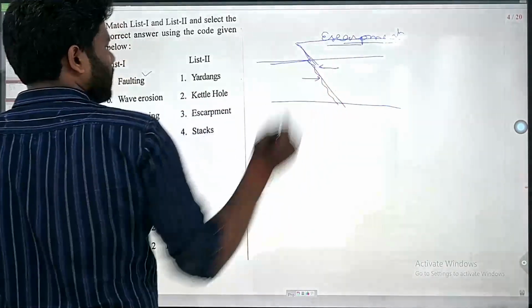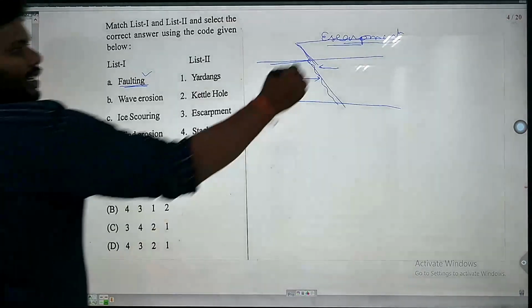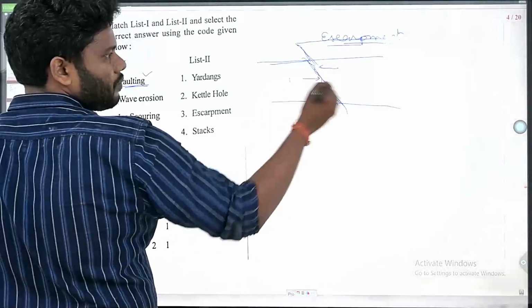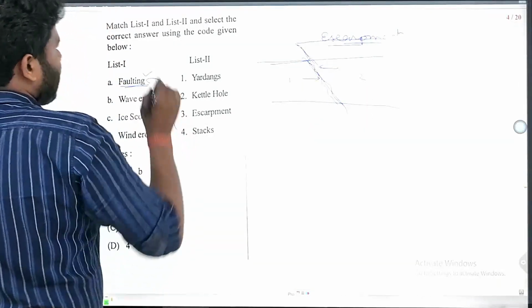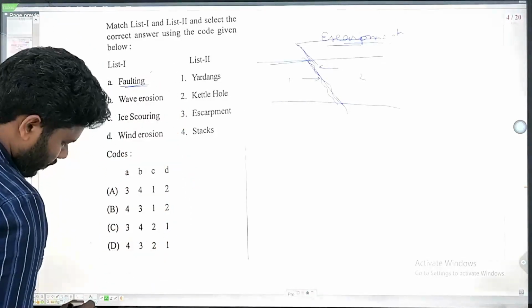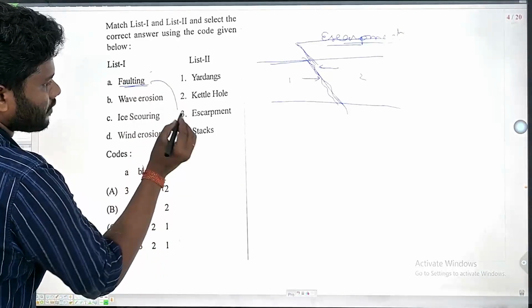Escarpment is associated with faulting. Faulting means a crack is produced and there is a relative motion between the two blocks. This is block 1 and block 2, and due to this faulting, these escarpments are produced. Escarpment is the result of faulting.